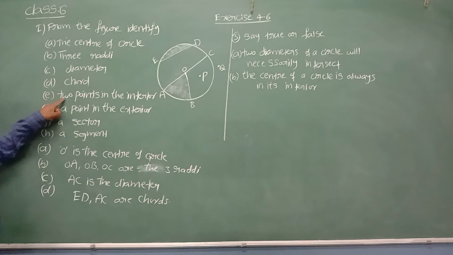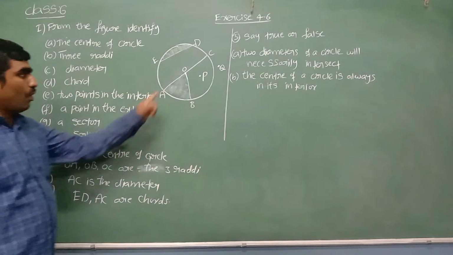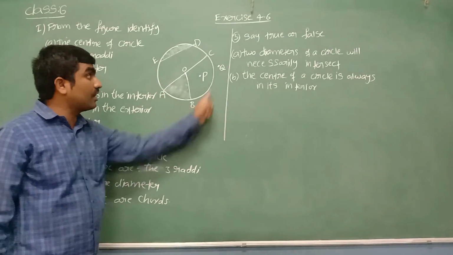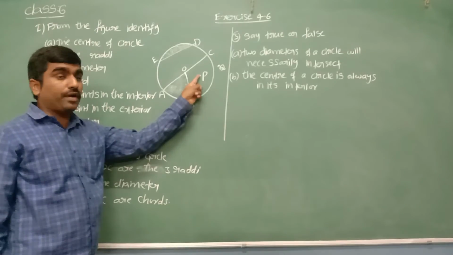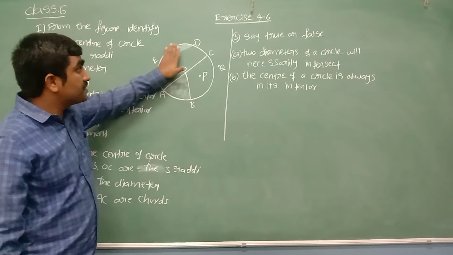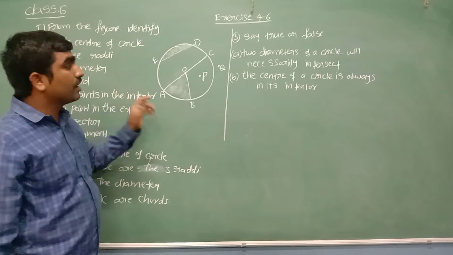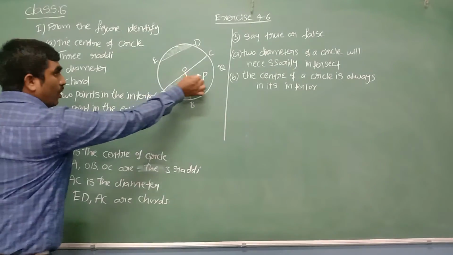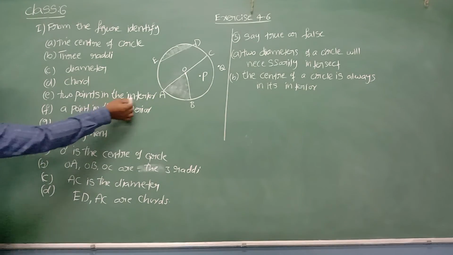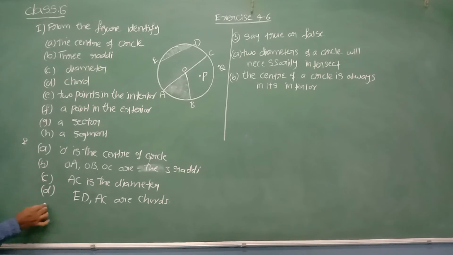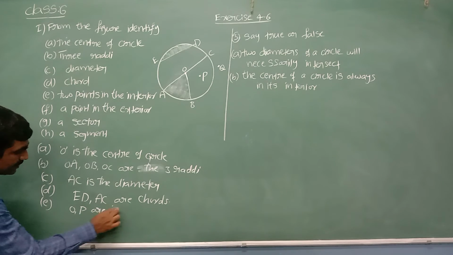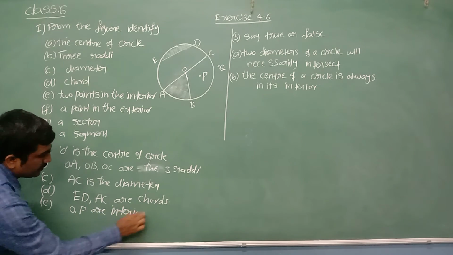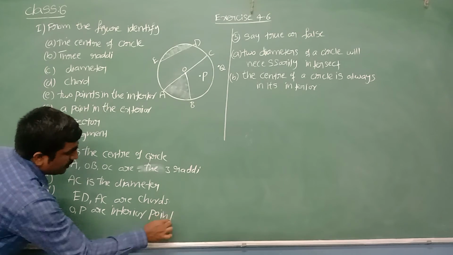Next one, two points in the interior. O is a point which is inside of circle, I mean interior. P is a point which is inside of circle. Inside of circle, whatever the points are there called interior. Outside we can call it as exterior. Now we can say O, P are two points in the interior of circle. They are called interior points.